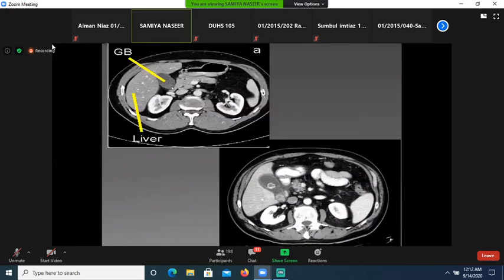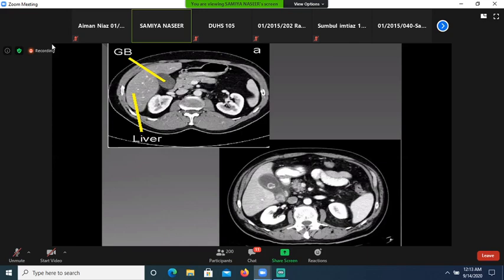This is normal gallbladder on CT scan. Contrast enhanced CT scan demonstrating normal gallbladder. And here you can appreciate enhancing wall of the gallbladder with multiple calculi. This is faceted calculus and this is the homogeneously calcified calculus. And it is surrounded by pericholecystic fluid. This is pericholecystic fluid. So this is a case of acute calculus cholecystitis on CT scan.